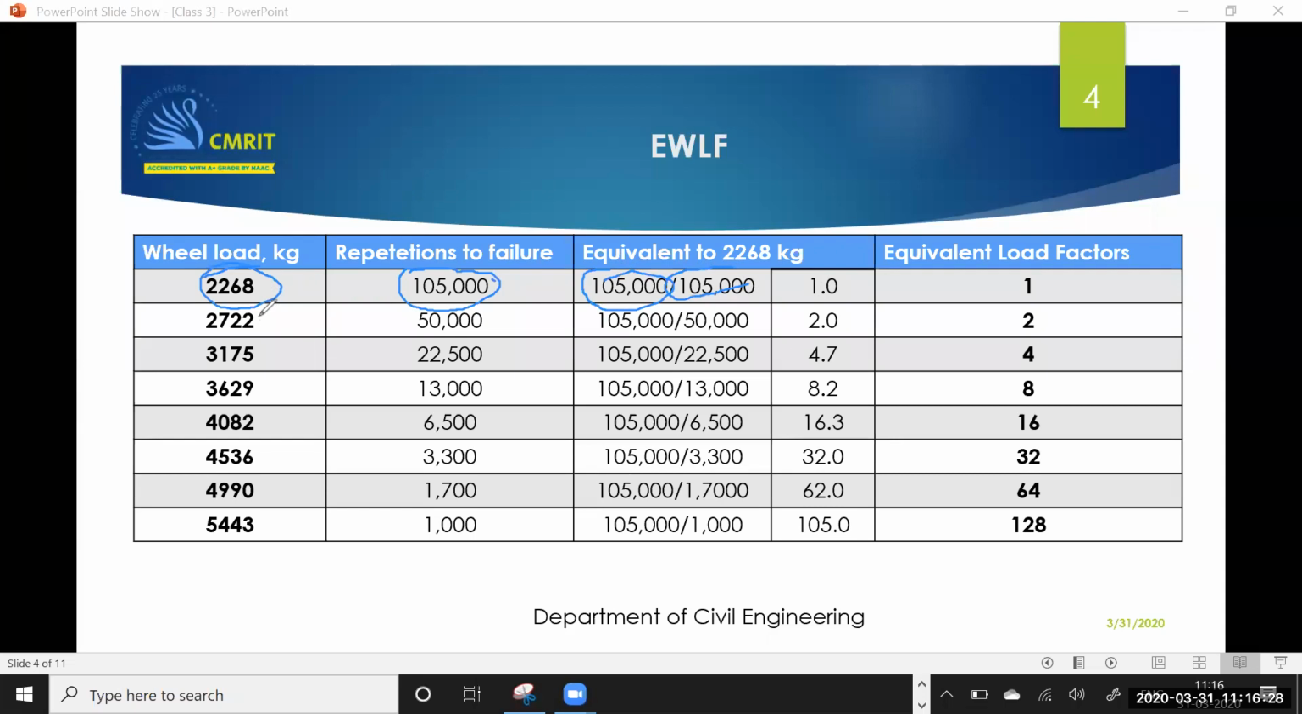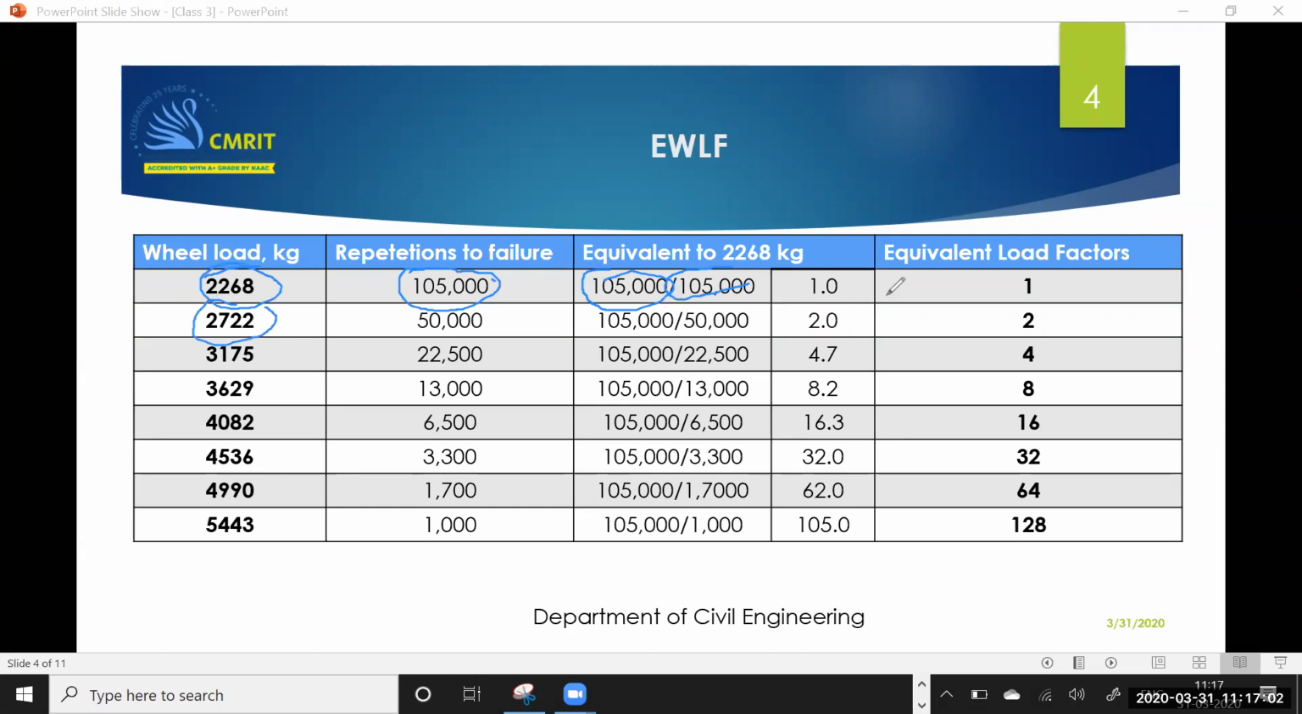Please understand this. For a pavement, if the magnitude of load is less, it can sustain more repetitions. Am I right? Yes or no? For a pavement, if the magnitude of load is less, it can sustain more repetitions. So how do I get it? 105,000 divided by 50,000 is equal to 2.